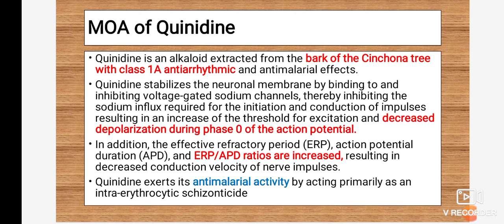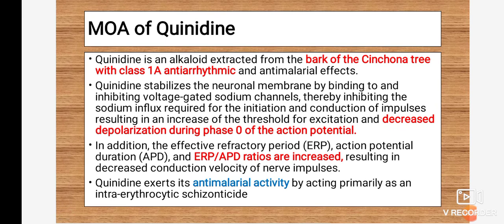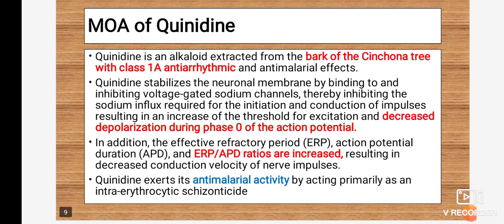Mainly it is extracted from the bark of the cinchona tree. In pharmacognosy, you might have studied about quinidine. Quinidine stabilizes the neuronal membranes by binding to and inhibiting voltage-gated sodium ion channels. They bind to the voltage-gated sodium channels and block them, and by blocking the channel they inhibit the sodium influx. The sodium entry from outside the membrane to inside is blocked, and that entry of sodium is required for initiation of the impulse as well as conduction of the impulse.